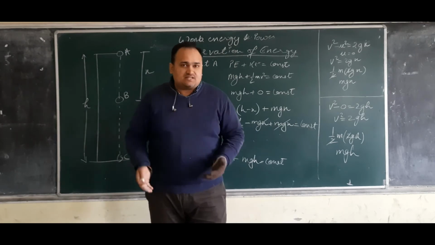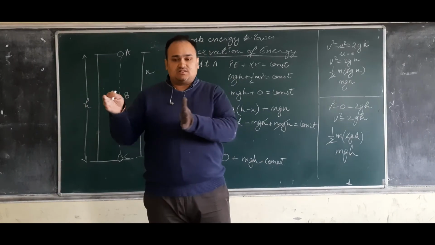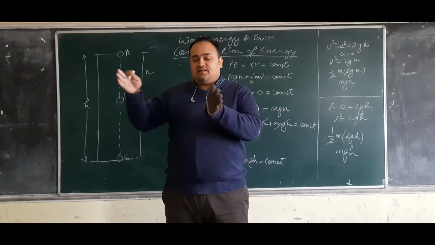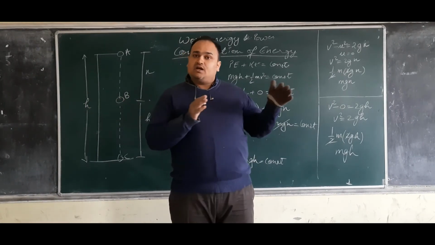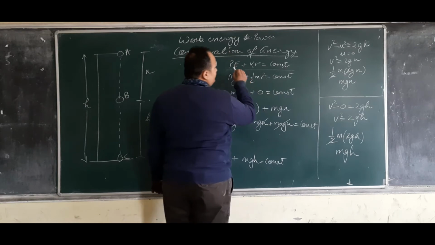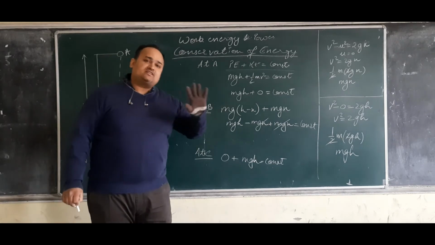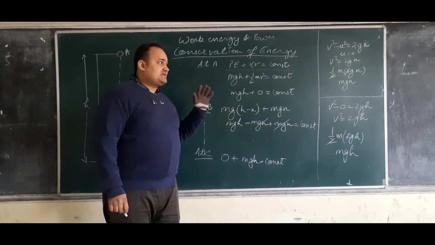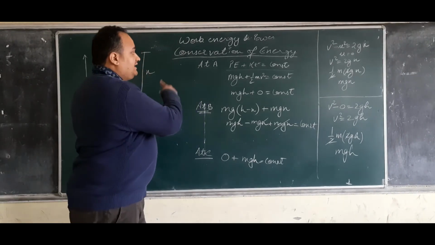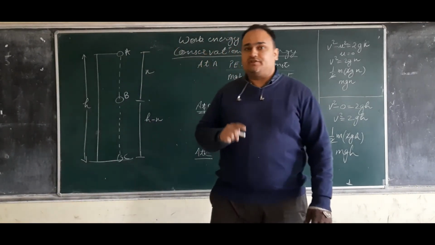So if I generalize this, if something initially had potential energy and it got converted into kinetic energy, then the sum of both energies should be constant. That is, P and K, the sum of potential energy and kinetic energy, should be constant. That is the whole concept if I follow the law of conservation of energy. Now, how to prove that it will always be constant?